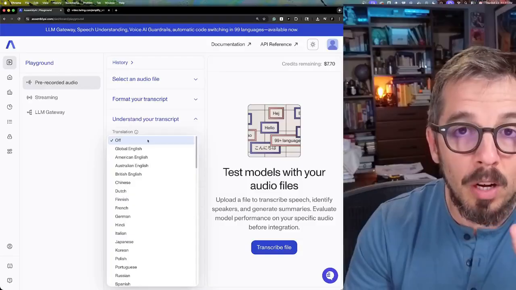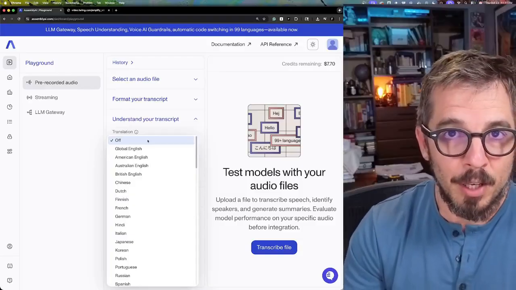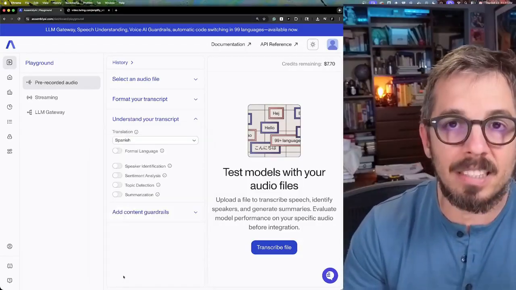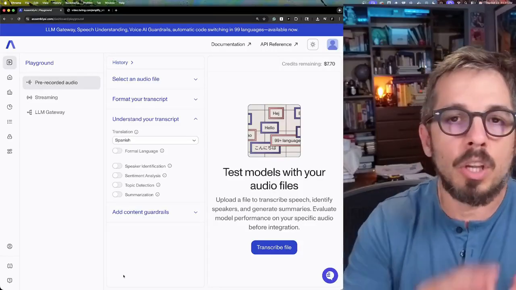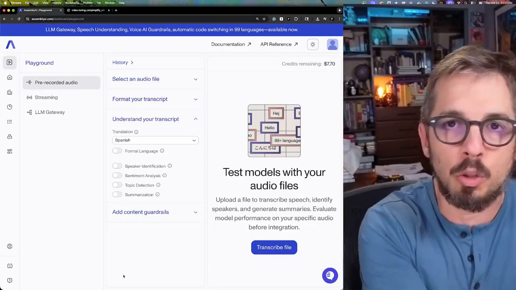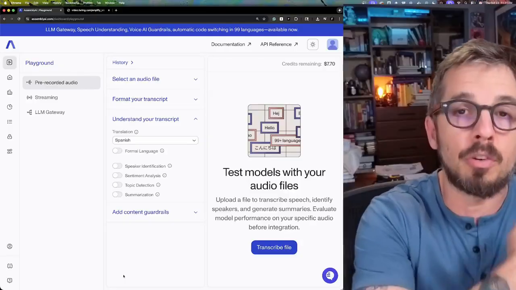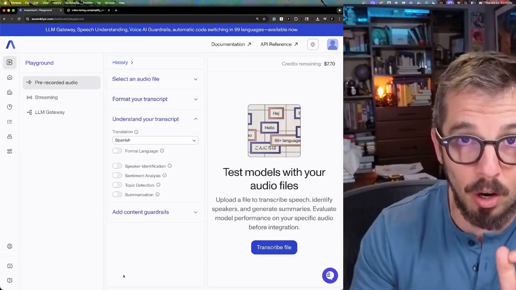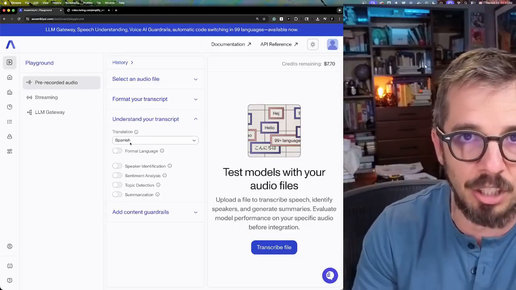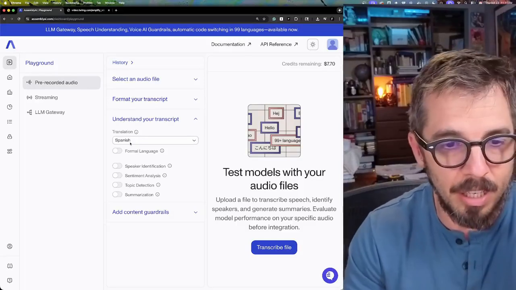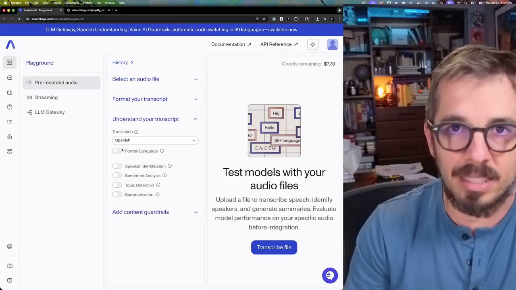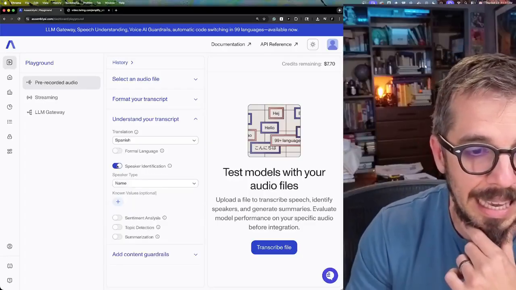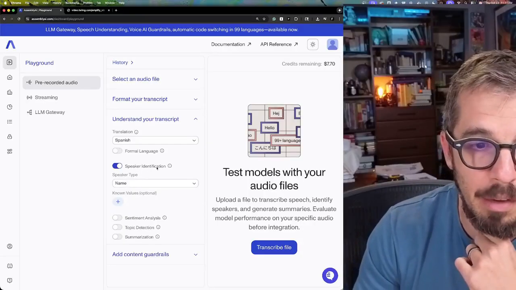You can also do auto translation. So assuming you want this audio to go into multiple languages, you don't need a separate process to translate that audio after you create a transcription. But you can just in one pass, you can do auto translation. So I'm going to select Spanish here because I do speak Spanish, and I'm going to get that translation automatically done.